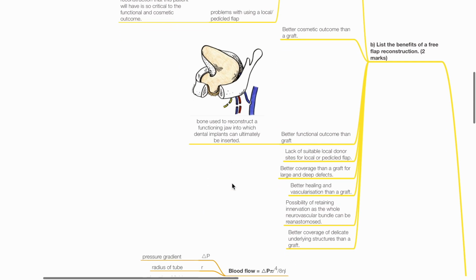Benefits of a free flap reconstruction in this case include better cosmetic outcome than a graft, better functional outcome than a graft as bone is used to reconstruct a functioning jaw into which dental implants can ultimately be inserted. Lack of suitable local donor sites for local or pedicled flap, better coverage than a graft for large and deep defects, better healing and vascularization than a graft, possibility of retaining innervation as the whole neurovascular bundle can be re-anastomosed, and better coverage of delicate underlying structures than a graft.